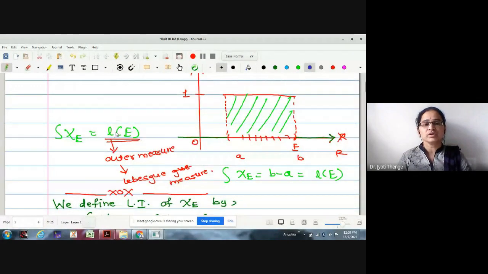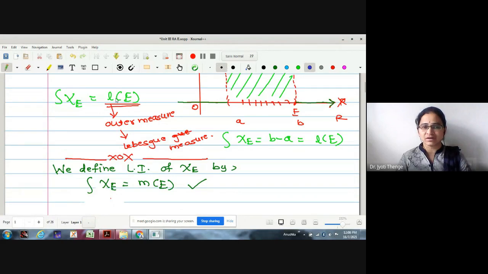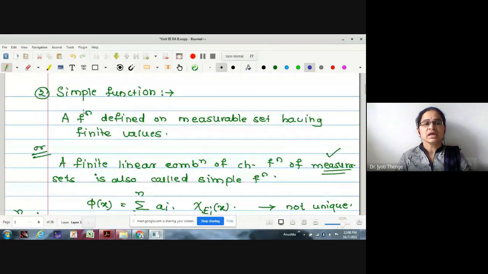Now, from the set E as a closed interval, we want to generalize it to any arbitrary set. And for this, we know very well that the length concept was generalized to outer measure and then to Lebesgue measure. Therefore, here we defined the Lebesgue integration of the characteristic function chi E as measure of E. The length of E has been replaced by the measure of E. Then next, second, we have seen a simple function.